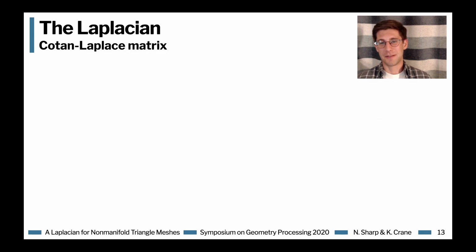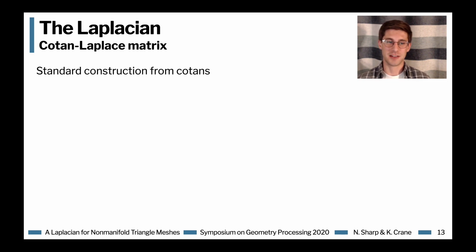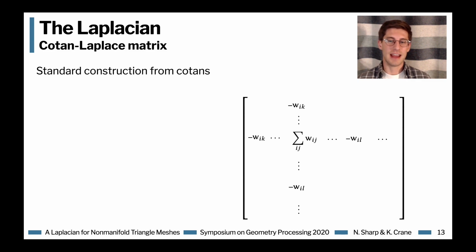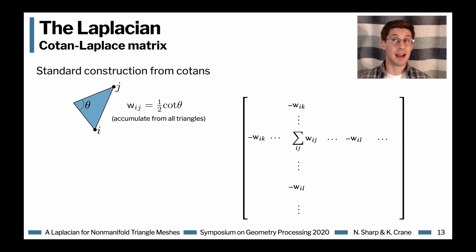In case you're not already familiar with it, the nearly ubiquitous construction for the Laplacian on triangle meshes is called the cotangent Laplacian. This is a sparse symmetric matrix where for any pair of vertices in our mesh which are connected by some edge, we get a weight in the matrix, which is given by the cotangent of the opposite angle in any triangle in which this edge appears.